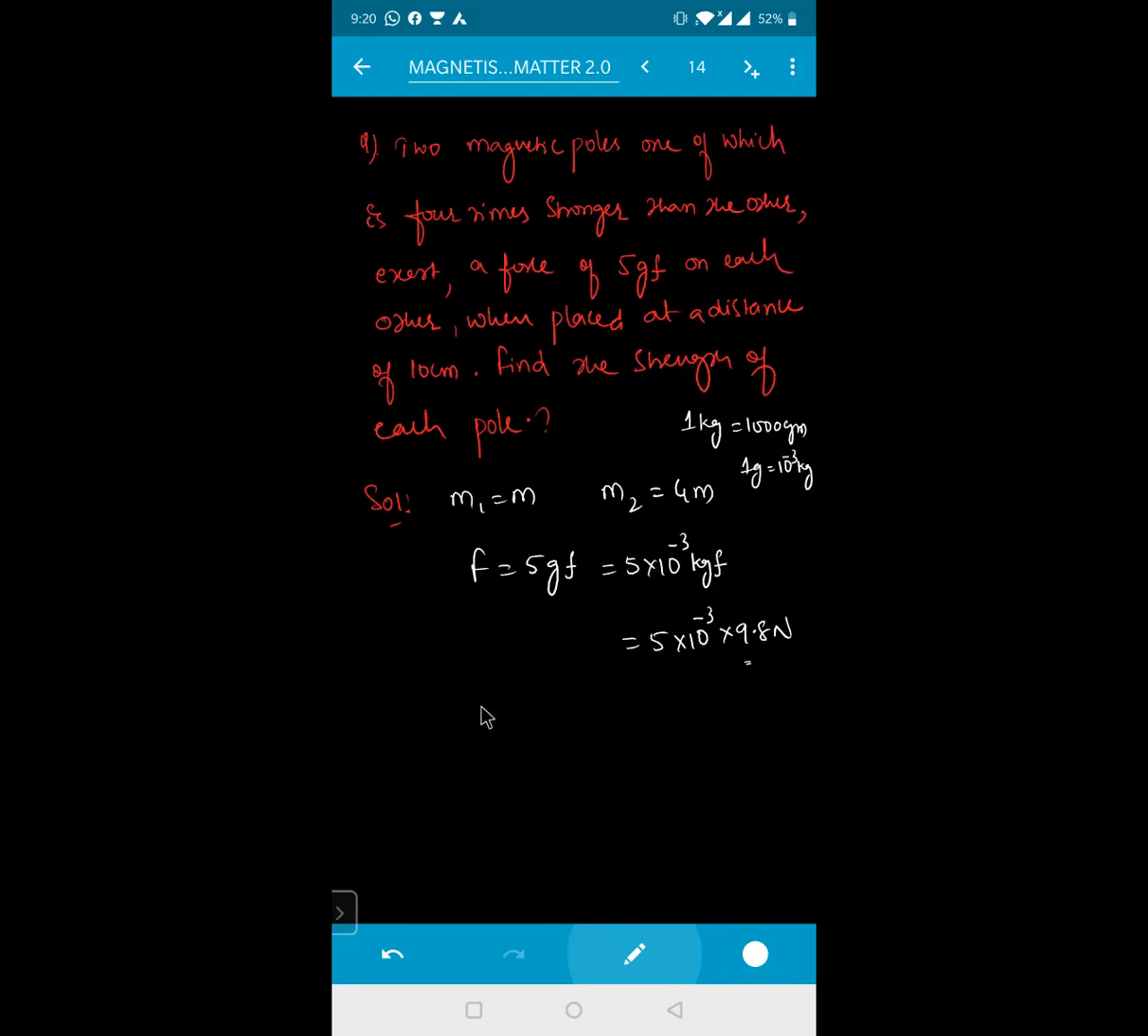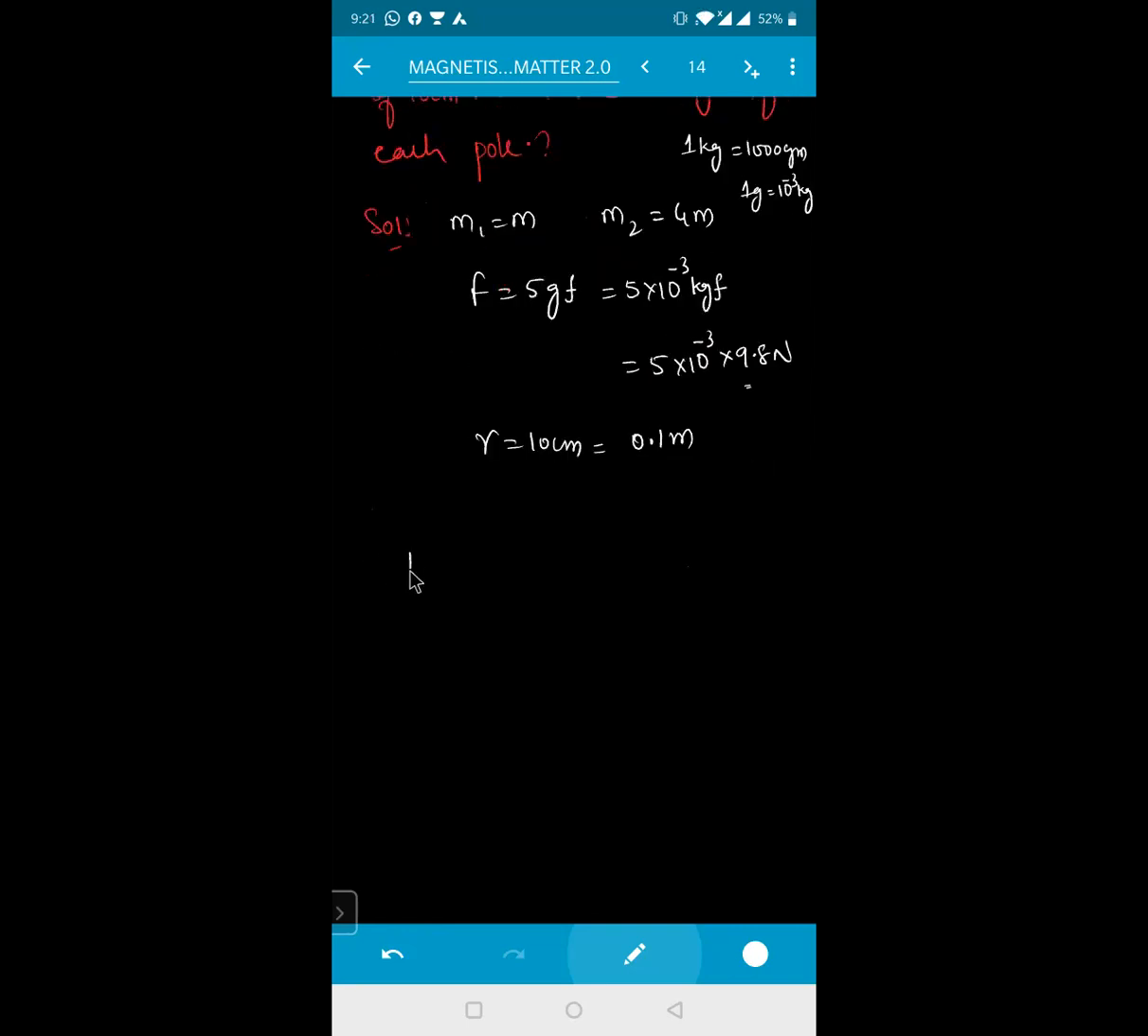When placed at a distance, that means R is equal to 10 centimeter. This is in SI system, so this should also be in SI system. That means 10 into 10 to the power of minus 2, which will become 0.1 meter. Now everything I got right. Now the force formula I can use here.